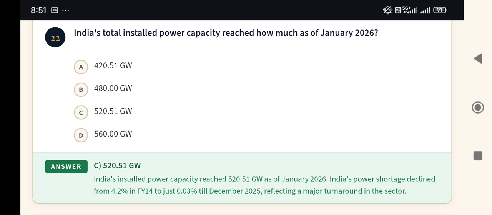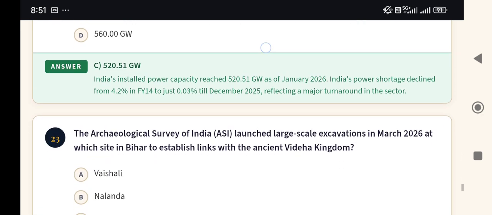India's installed power capacity reached 520.51 GW as of January 2026. India's power shortage declined from 4.2% in financial year 14 to just 0.03% till December 2025, reflecting a major turnaround in the sector.